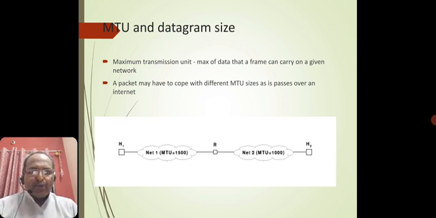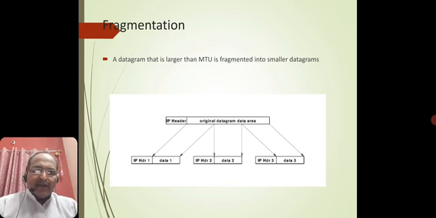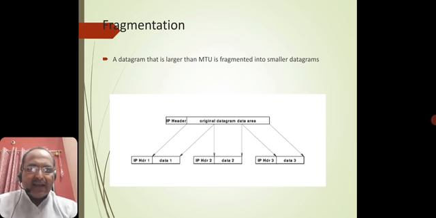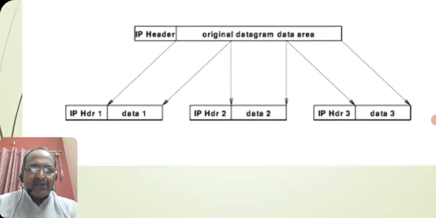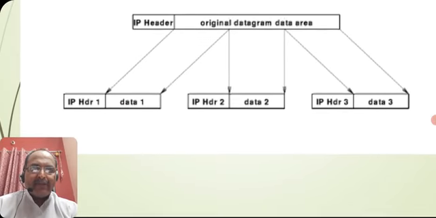A packet may have to cope with different MTU sizes as it passes over an internet, but it does not hamper the transmission over different networks using a router system, right? So this is fragmentation. Again, I'll come back to a further explanation of fragmentation. A datagram that is larger than the MTU is fragmented into smaller datagrams, where each has an IP header and data, and the original datagram is divided into fragmented ones.